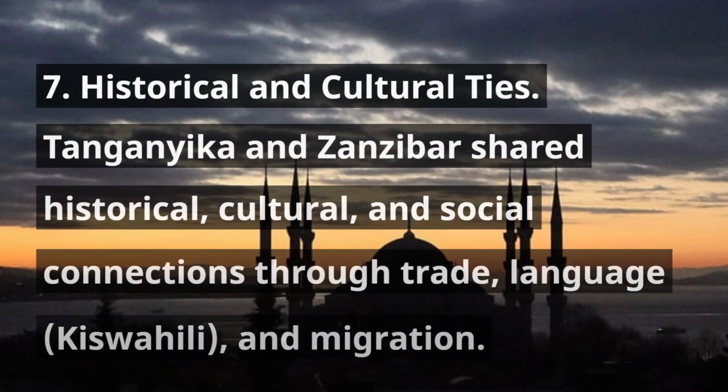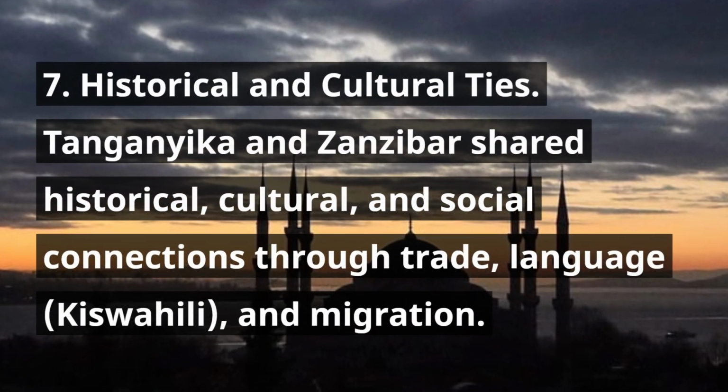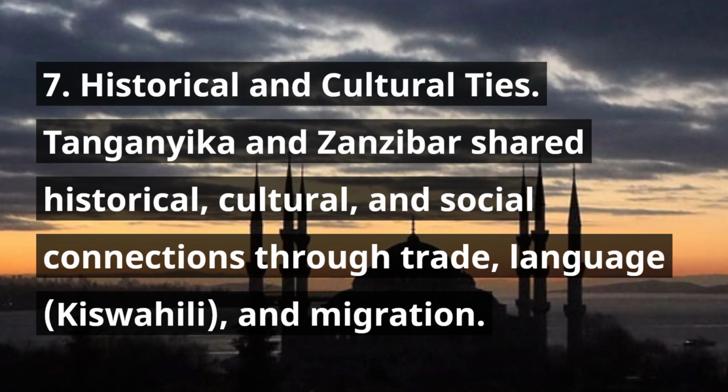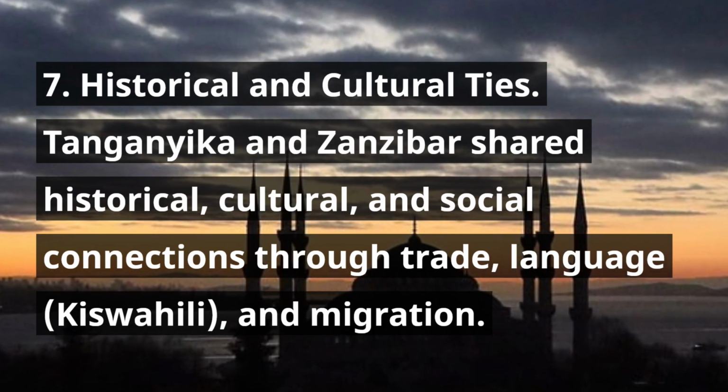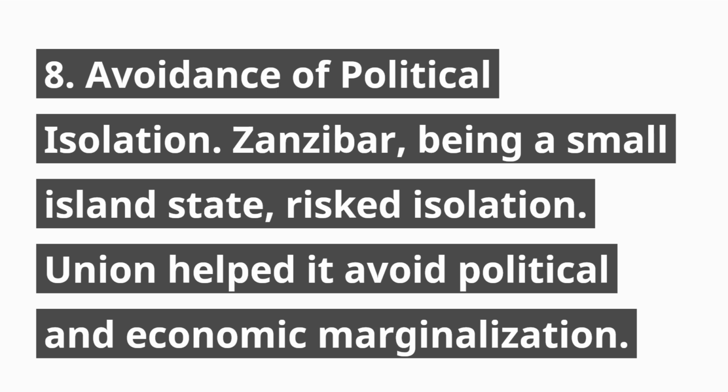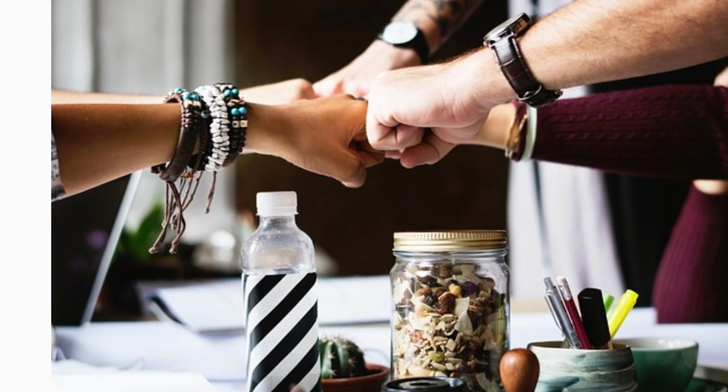7. Historical and cultural ties. Tanganyika and Zanzibar shared historical, cultural, and social connections through trade, language, Kiswahili, and migration. 8. Avoidance of political isolation. Zanzibar, being a small island state, risked isolation. Union helped it avoid political and economic marginalization.